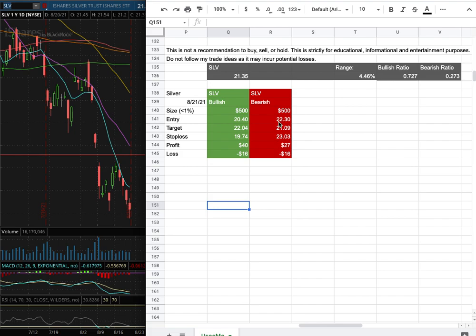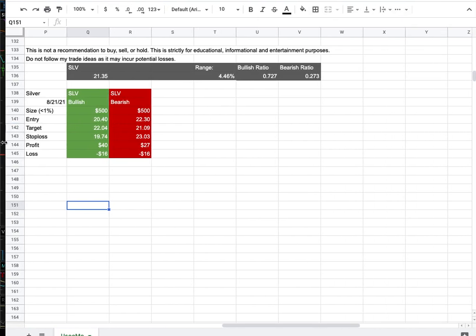However, if I were to open a short position, my entry is at $22.30, and that is this range here. My sell target is at $21.09, and my stop loss is at $23.03. So whichever entry price were to hit first, that'll be my position of the week.